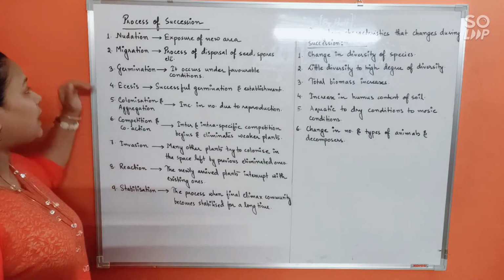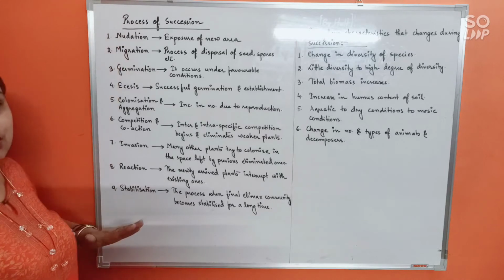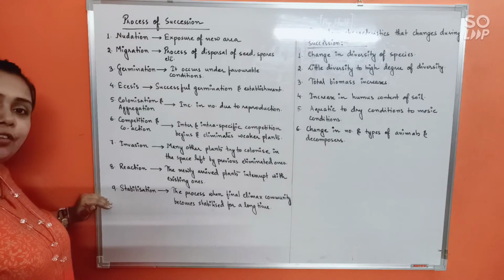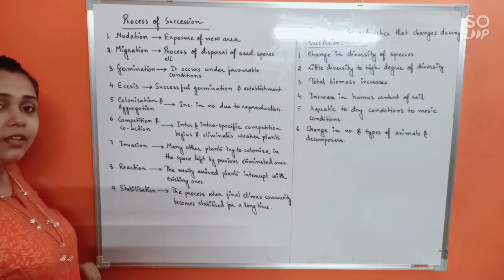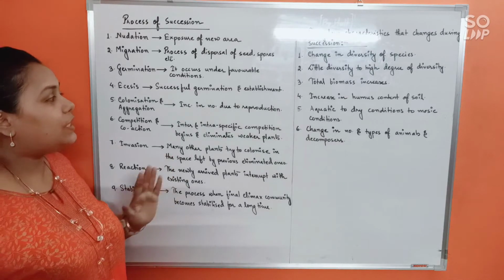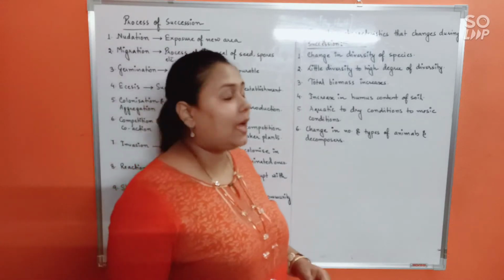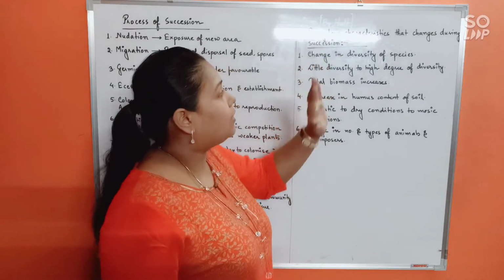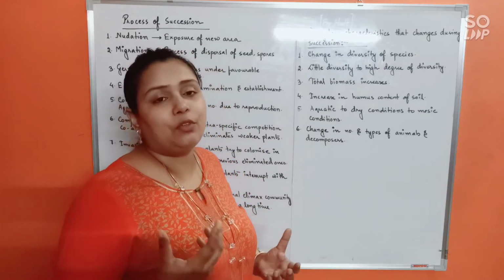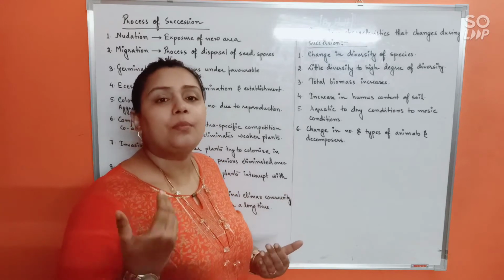Alright, so these are the 9 steps of how the process of succession would begin and finally come to an end. Alright, very easy, right? But you just need to remember the sequence, right? So this being regarding the process of succession, next let us discuss how the ecosystem characteristics will change during succession. What are the changes that would occur in the ecosystem while the succession keeps proceeding?